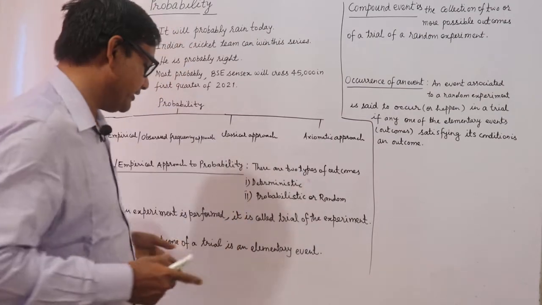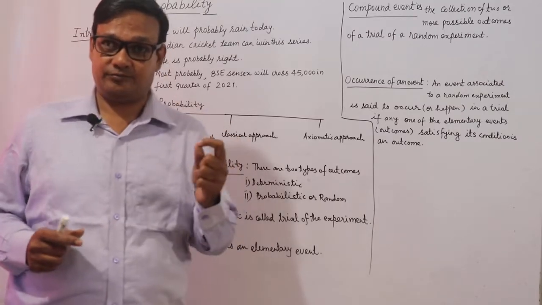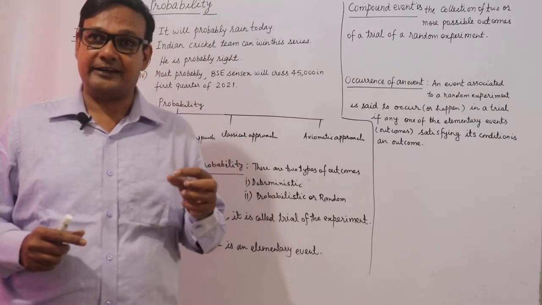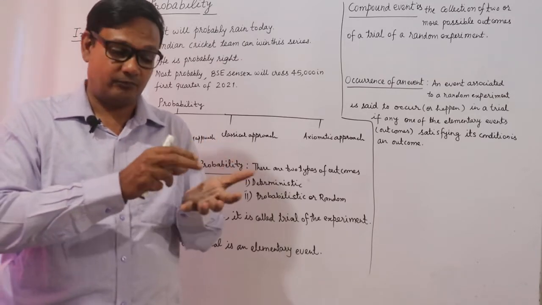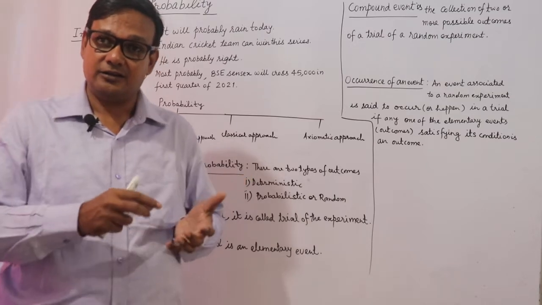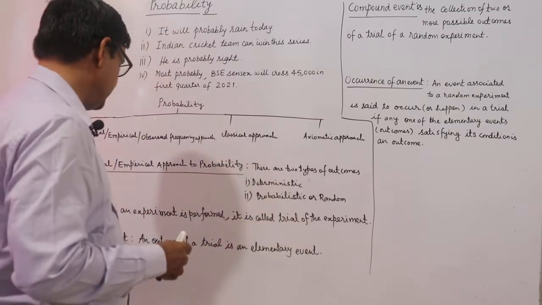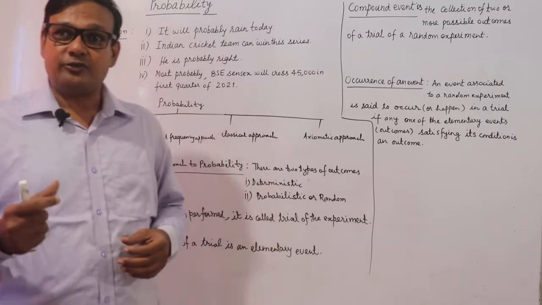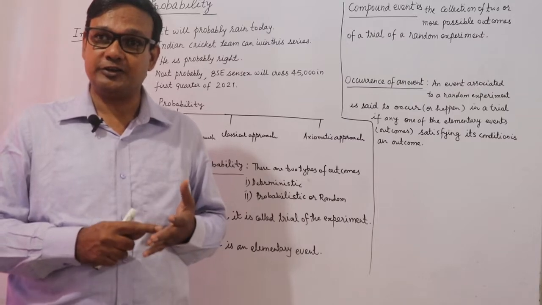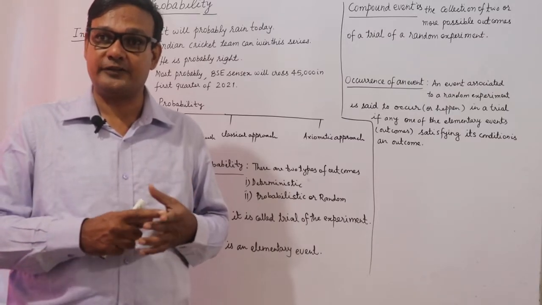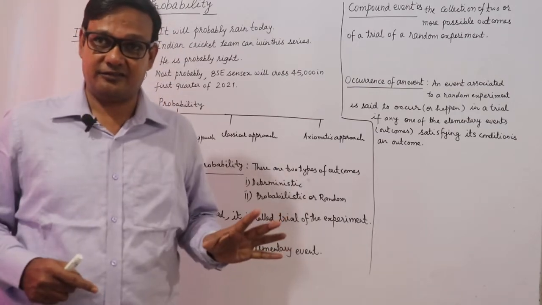These are the elementary events. If I toss two coins, then I may get head head, head tail, tail head or tail tail. These are the elementary events. If I throw a die, I can get 1, 2, 3, 4, 5 or 6. Then these are the elementary events.